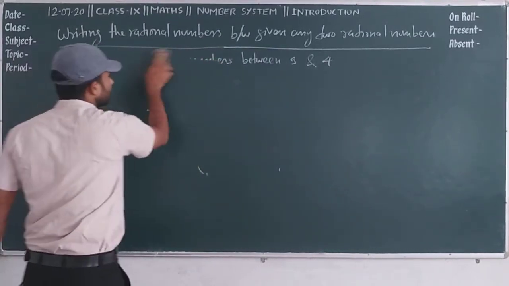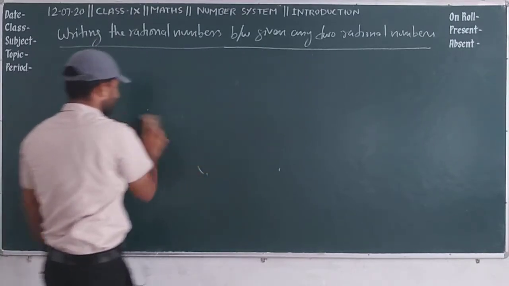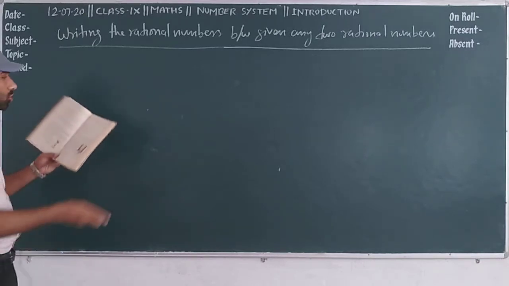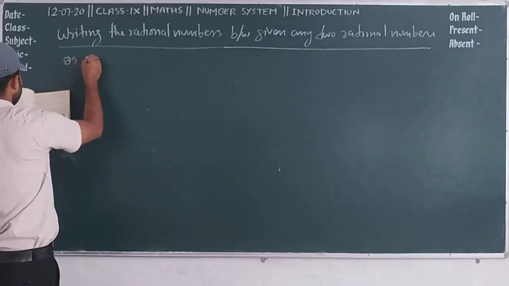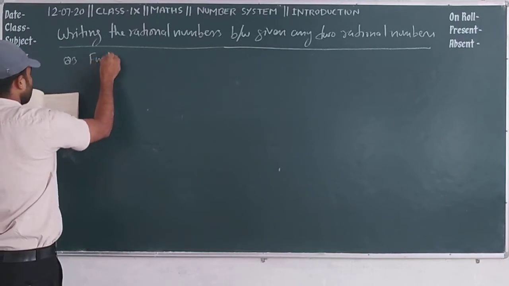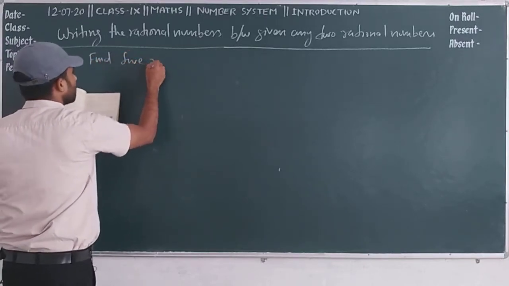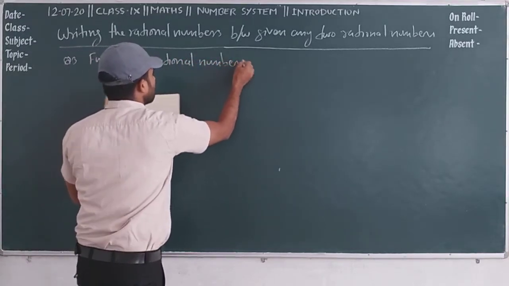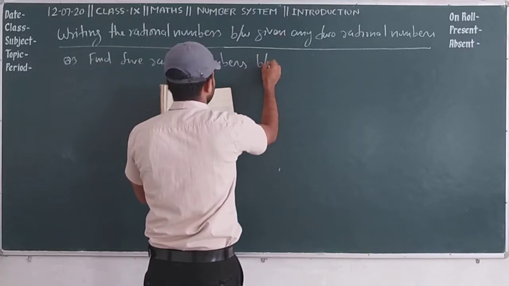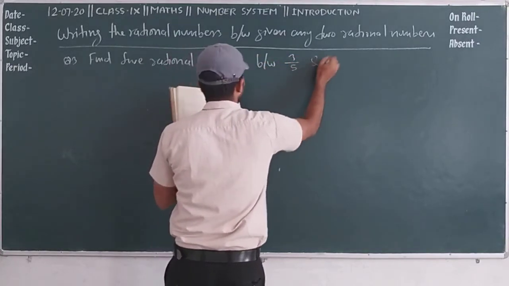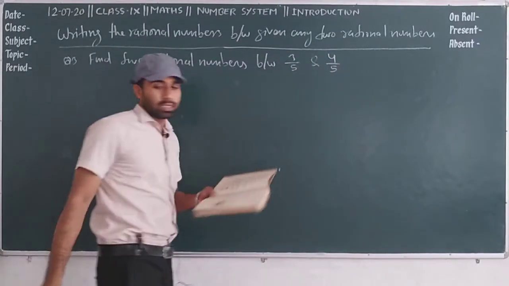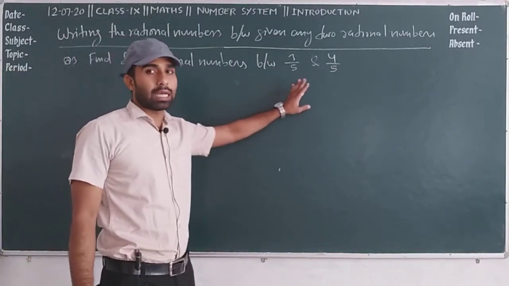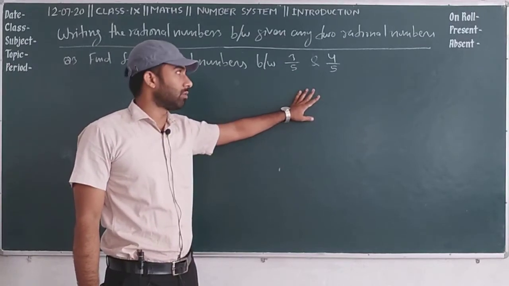Now we will consider the next question. Question number 3. Find 5 rational numbers between 3 by 5 and 4 by 5. Here first of all you will observe whether the given rational numbers are like or unlike rational numbers.